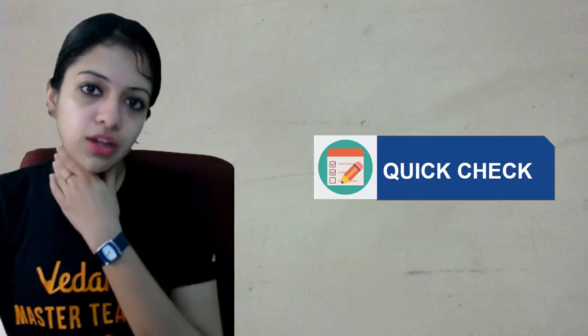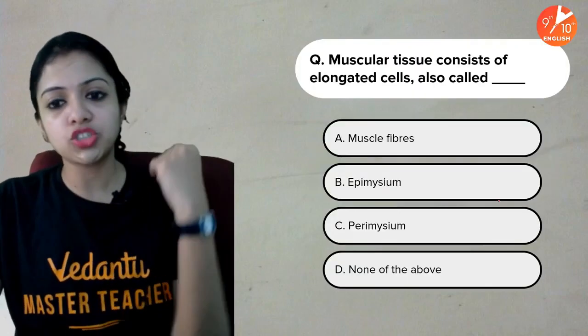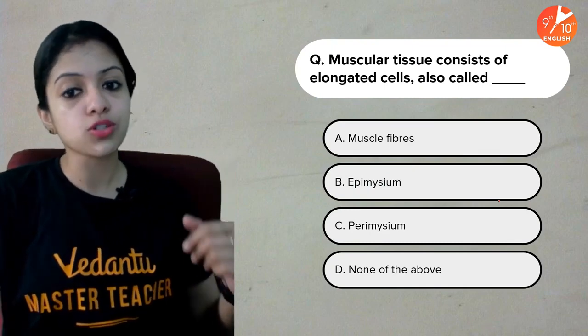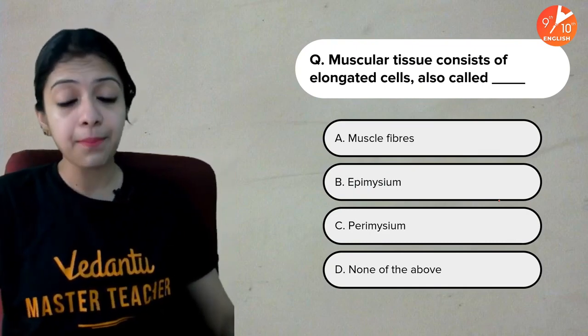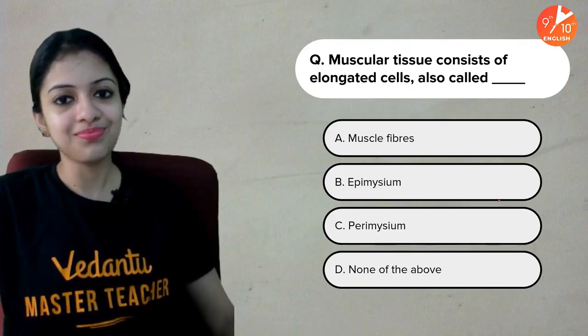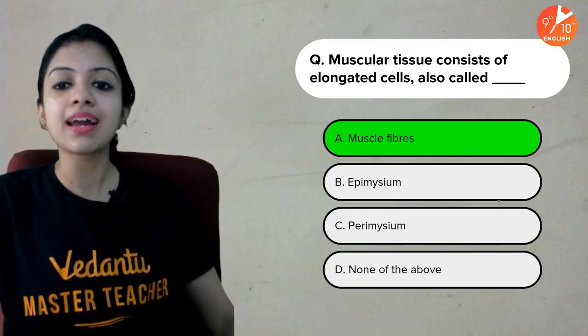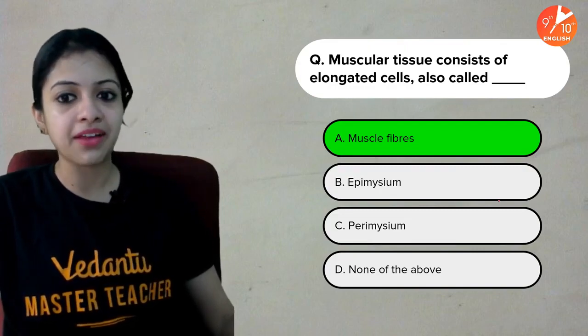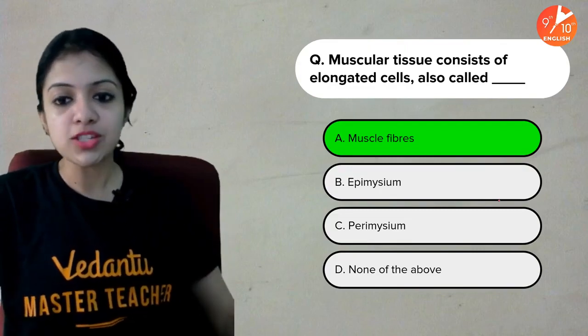Okay, so let's take a very quick break and let us answer a few questions. Muscular tissue consists of elongated cells, also called dash. Muscle fibers, epimysium, perimysium, or none of these? And your time is up. The answer is muscle fibers. Yes, we've seen what muscle fibers are, right? That is what makes up muscular tissue.